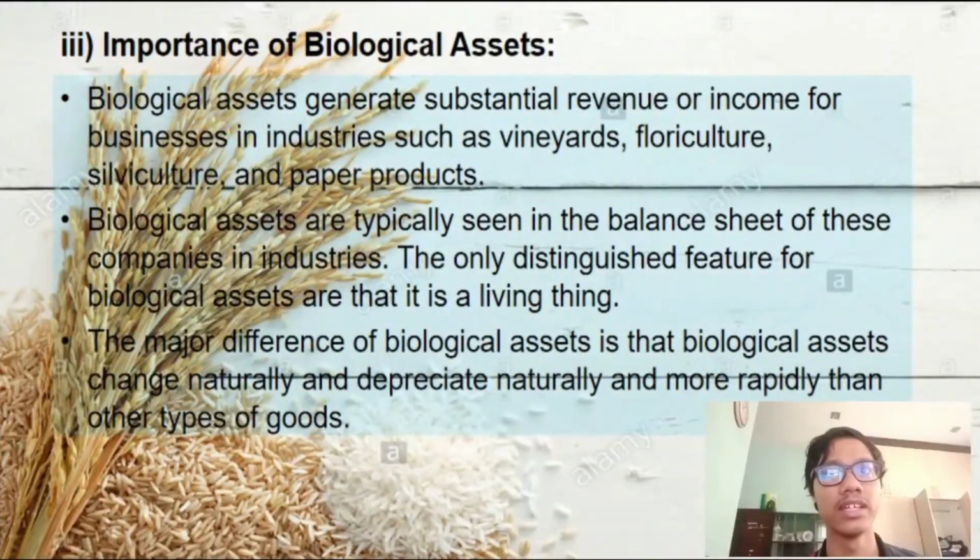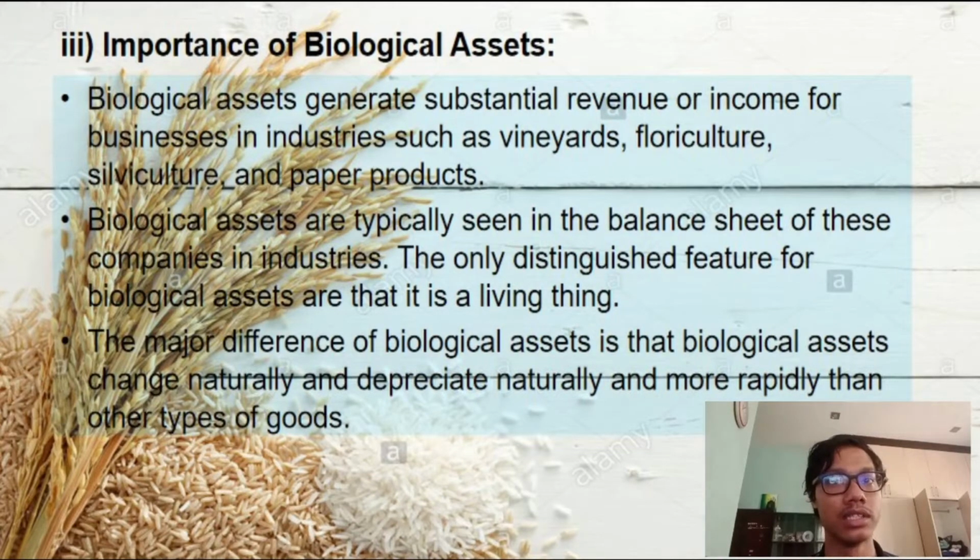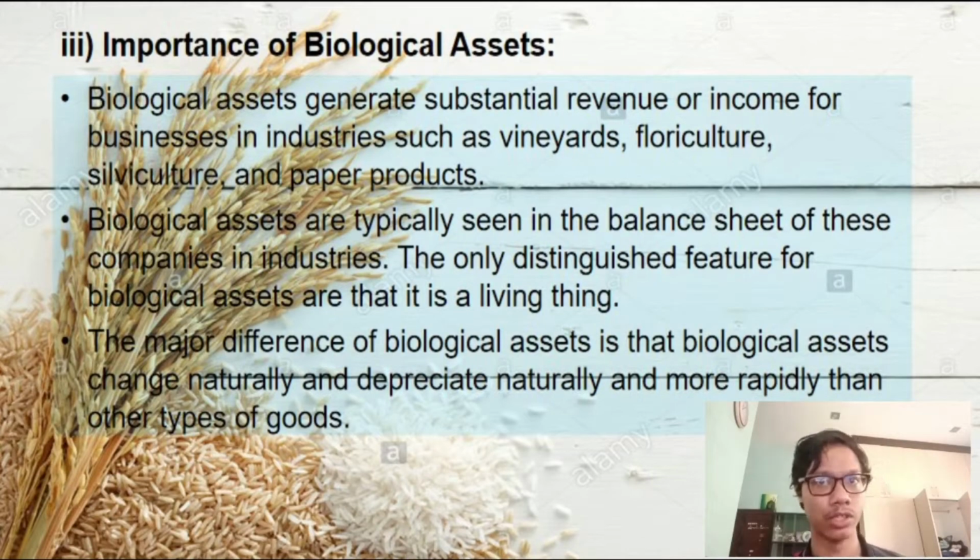Importance of biological assets. Biological assets generate substantial revenue or income for businesses in industries such as vineyards, agriculture, silviculture and paper products. Biological assets are typically seen in the balance sheets of companies in these industries. The only feature of biological assets is that they are living things. The major difference is that biological assets change naturally and depreciate naturally and more rapidly than other types of goods.